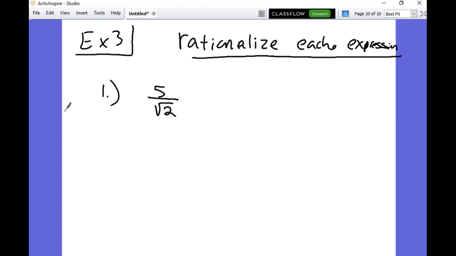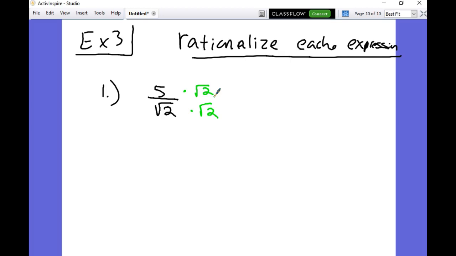What don't we like here? We don't like that there's a square root in the bottom. So we need to fix that, because we like to separate the irrational from the rational. I don't want this to be the square root of 2. I want it to be just 2. What can I multiply the square root of 2 by to make it just become 2? You multiply it by itself, which is totally legal if you also do it to the top.